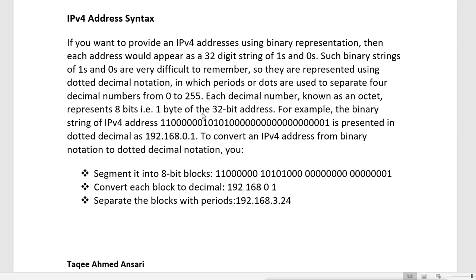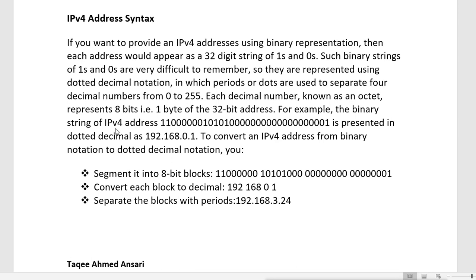So a 32-bit address is divided into 4 parts of 8 bits each, which we can call an octet or 1 byte.